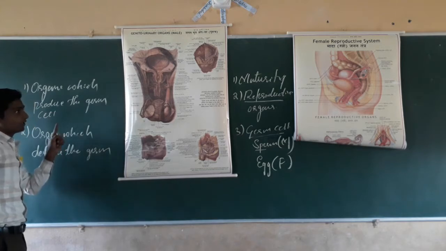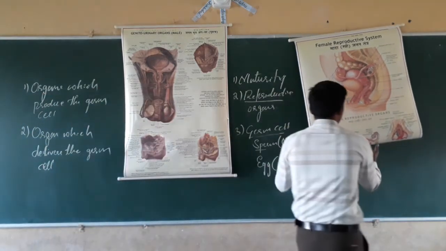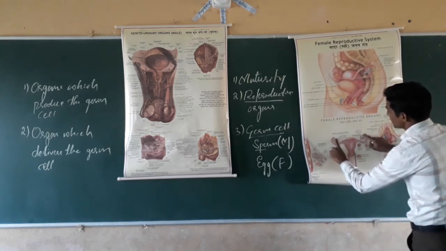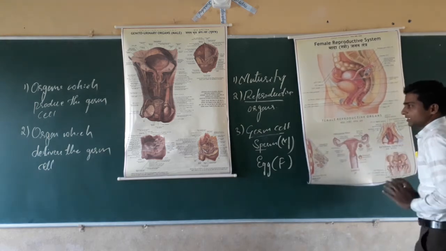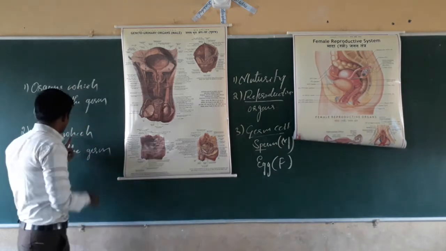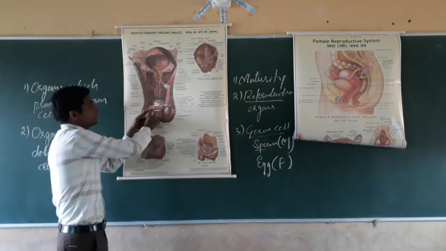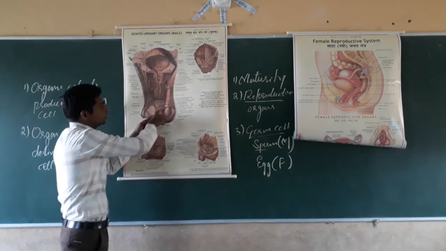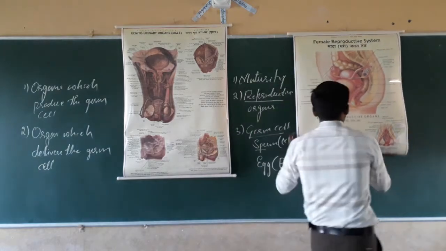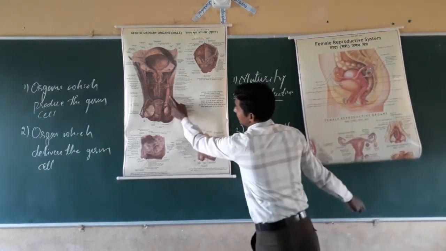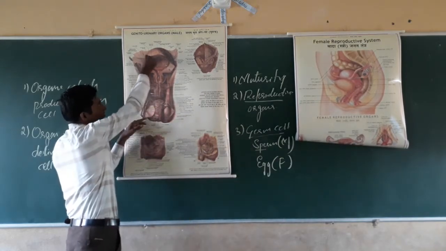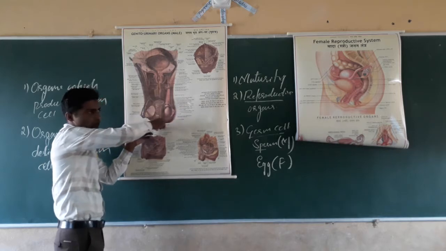In case of female, the ovaries are there. Two ovaries will produce the germ cells, the egg. So that is the organ which produces germ cells. The second one is the organ which delivers whatever germ cell is produced. In the male, the delivery organs are the duct or pipe through which the sperm moves, and that will move through the penis.